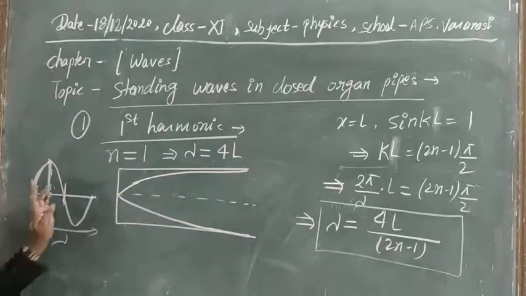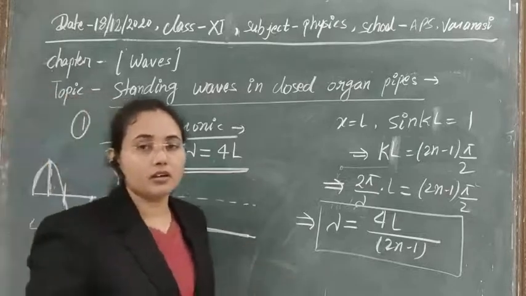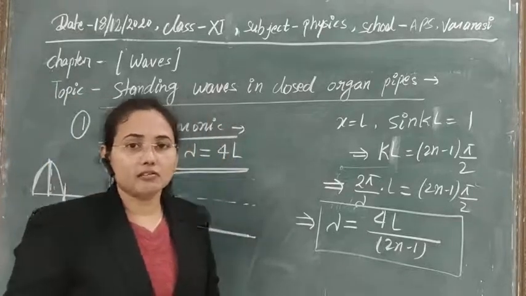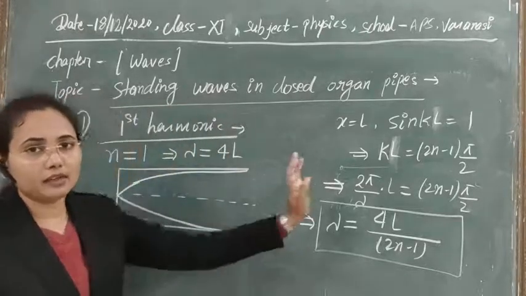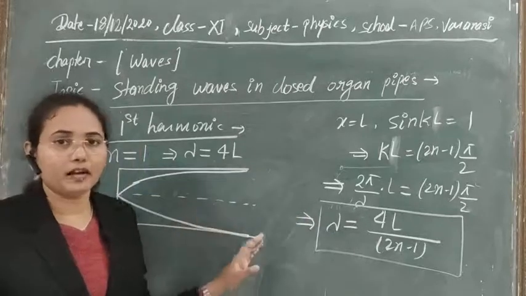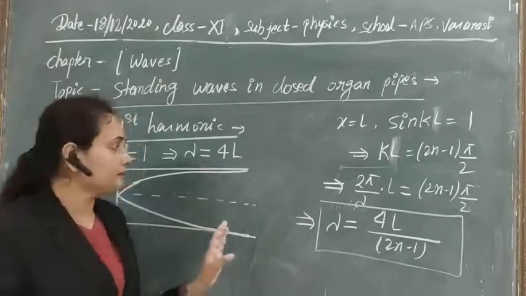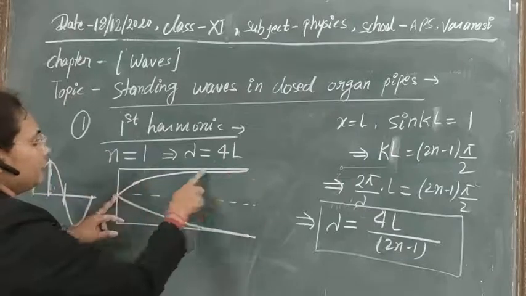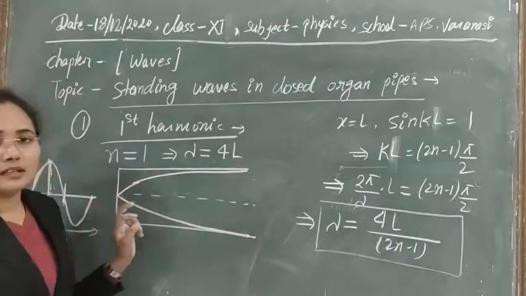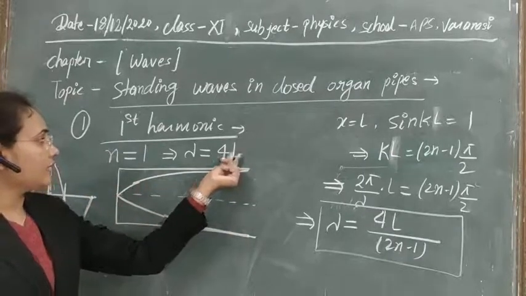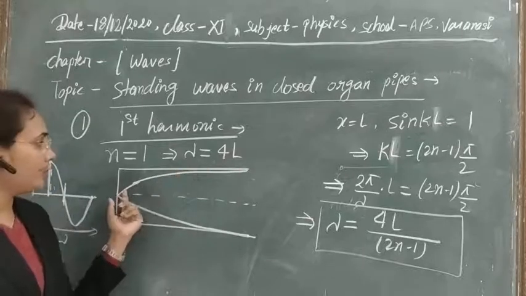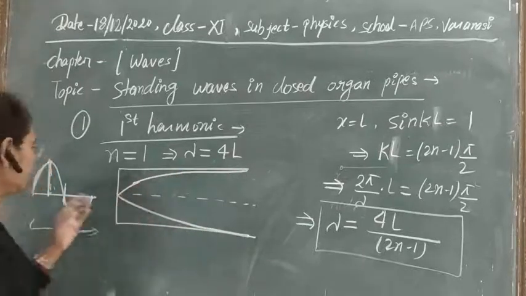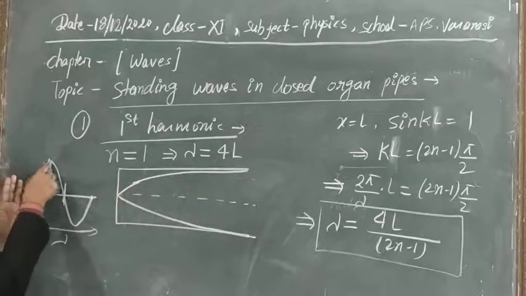Clear? So this is the concept by which you can draw the formation of a wave in any organ pipe, or in any case. With the help of that you can understand easily, or you can also take L equal to lambda by 4, which is only a quarter of the wave.